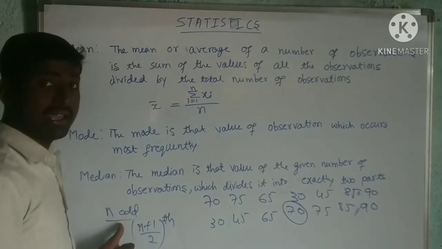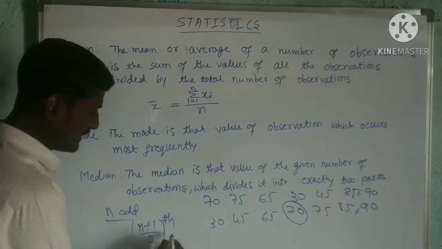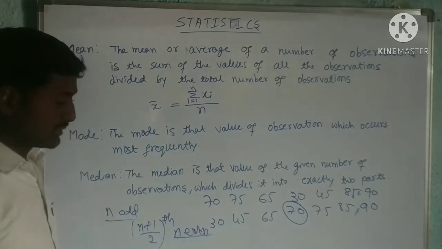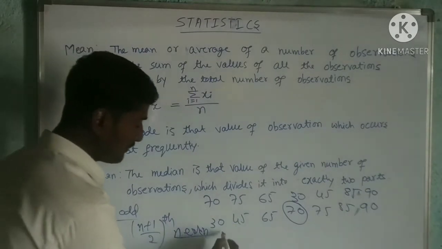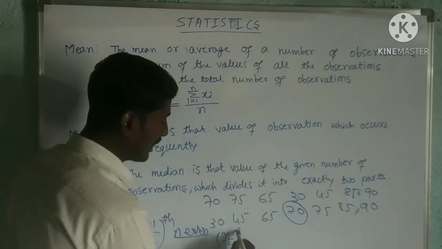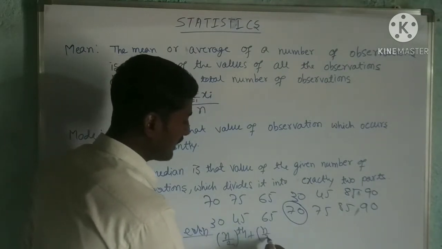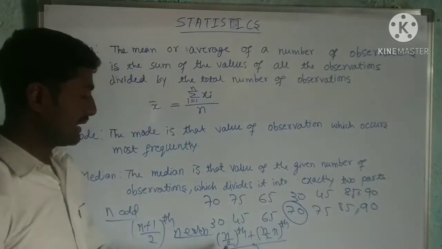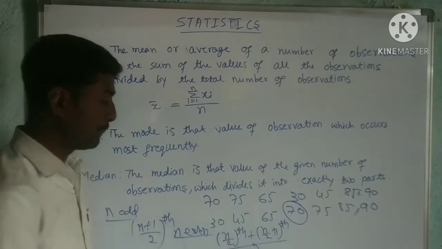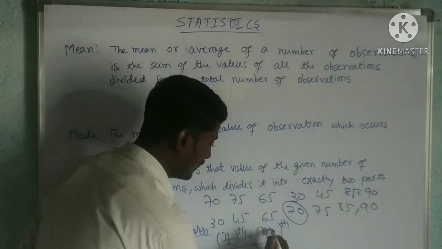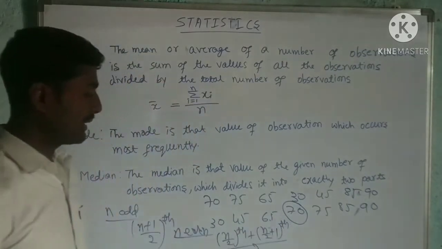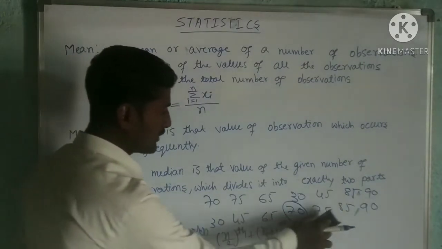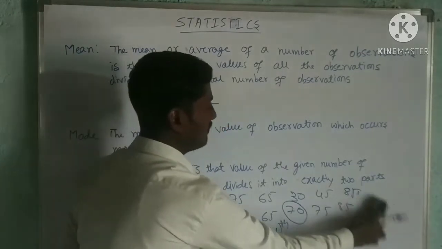That is when n is odd. Suppose n is even, how can we find it? That is the mean of the n by 2th observation and the n by 2 plus 1th observation. It means (n by 2th observation plus n by 2 plus 1th observation) divided by 2. So I will take here n even: 2, 4, 6. I will leave 90.